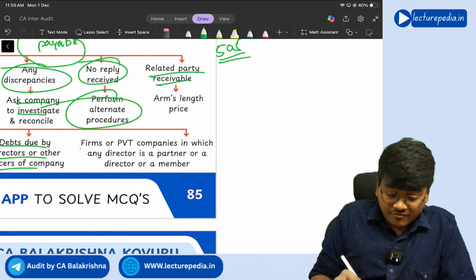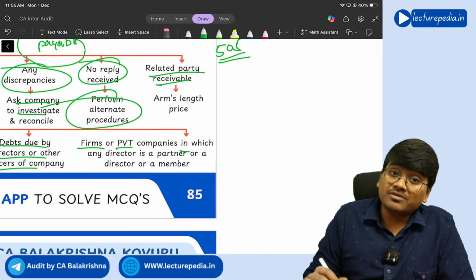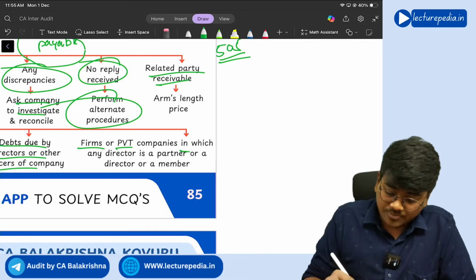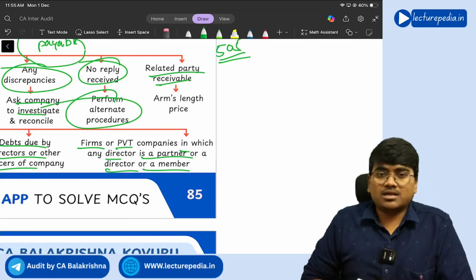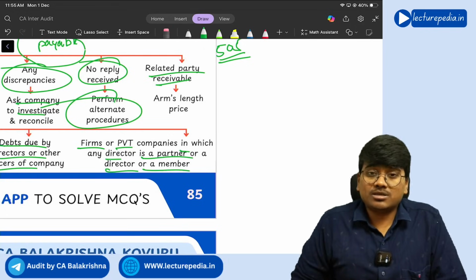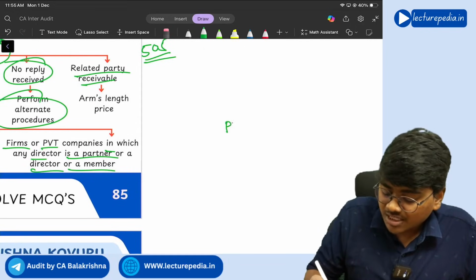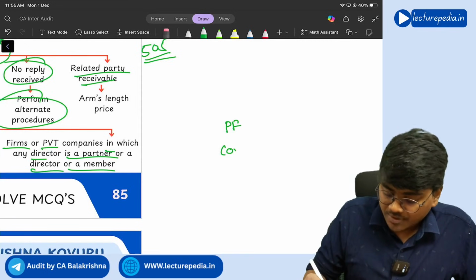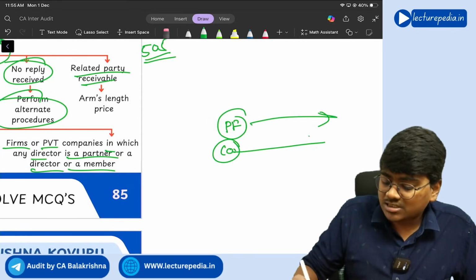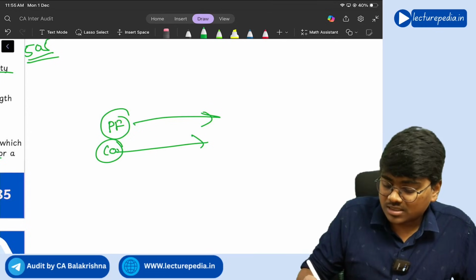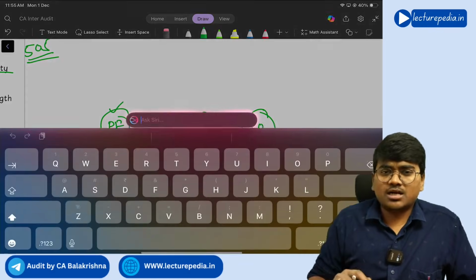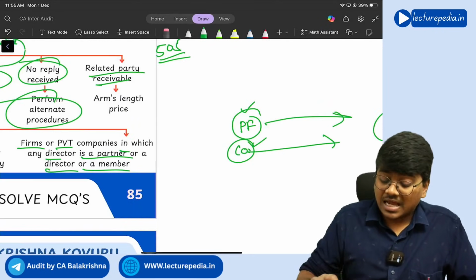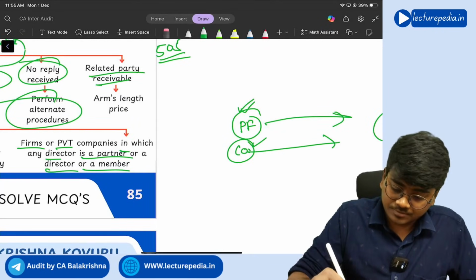Next, firms or private limited companies in which any director or officer is a partner or director or a member, then you need to disclose that also separately. That means any partnership firm or any company purchased goods from our company. Okay, this is our company. So from our company, a partnership firm or any company has purchased goods, and in this partnership firm, our